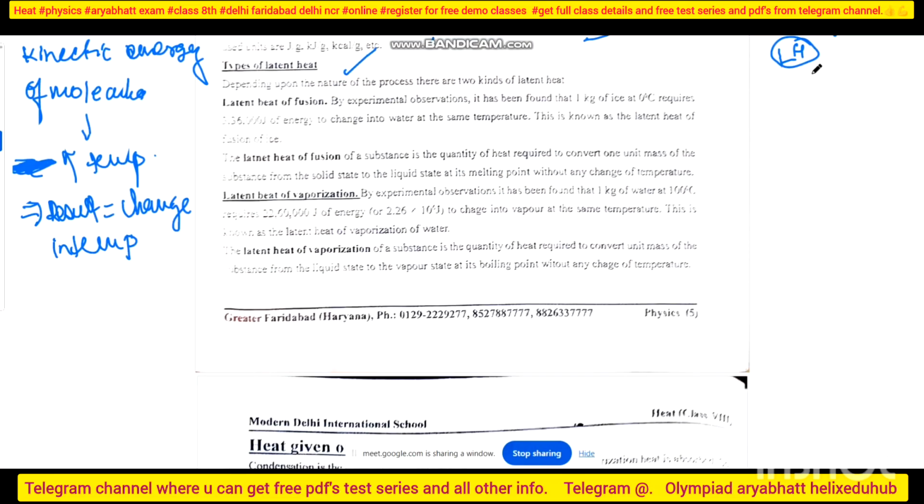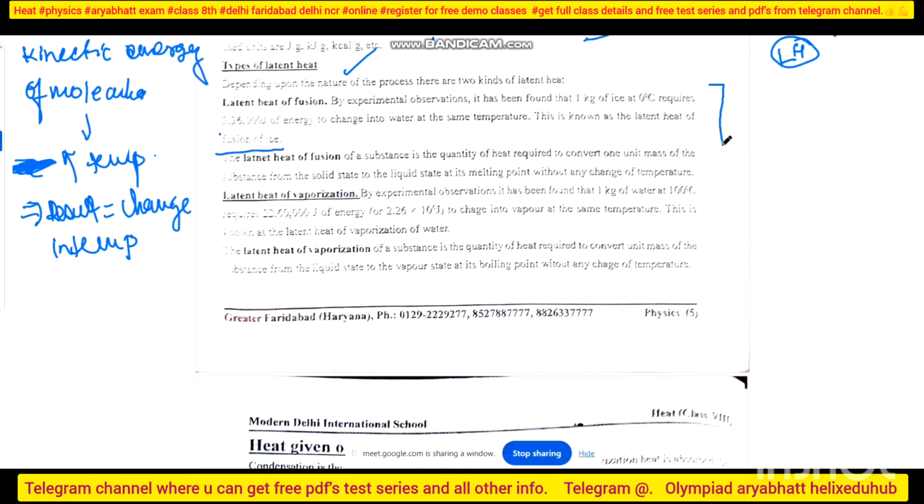Why? Because we have fusion, we have vaporization. So I have to say latent heat of fusion, latent heat of vaporization. So what did you mean by latent heat of fusion? They are saying when it is found that 1 kg of ice at 0 degrees Celsius required 3.36 joule of energy to change to water at the same temperature, this is known as latent heat of fusion of ice.